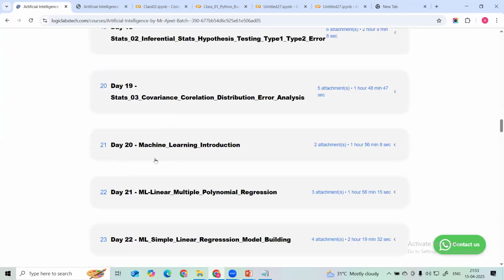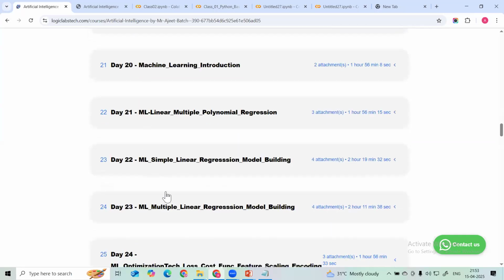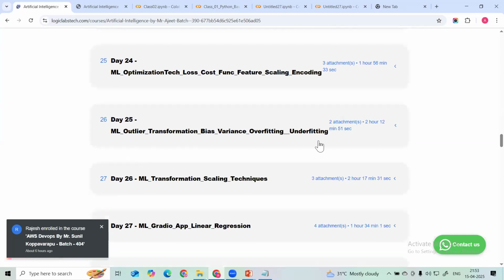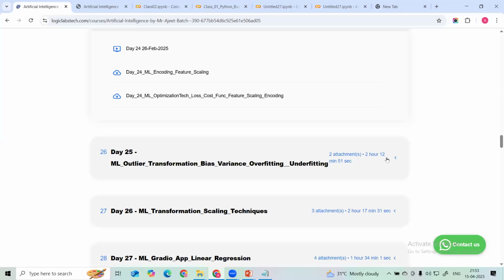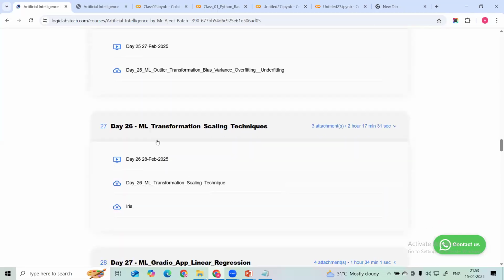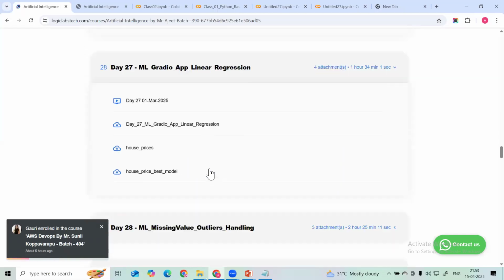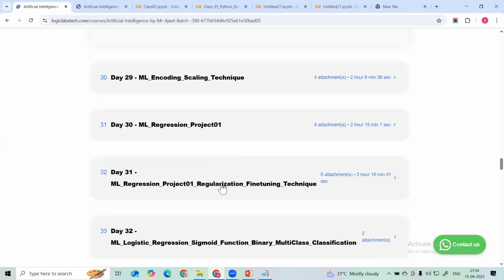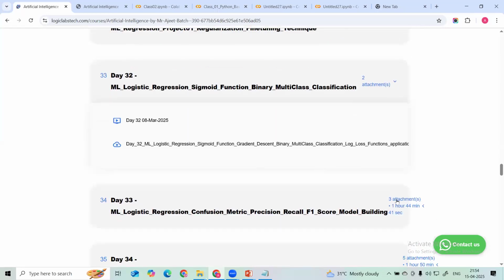After statistics, we are going to learn machine learning, from the basics: what is linear regression, simple linear regression, and what are the optimization techniques. You can expand each of the topics and see what is covered. Each and every topic is covered in detail: transformer techniques, scaling techniques, then we built a Gradio application and a Streamlit application, and how to handle missing values. You can expand and see the notes and recordings for the sessions also.